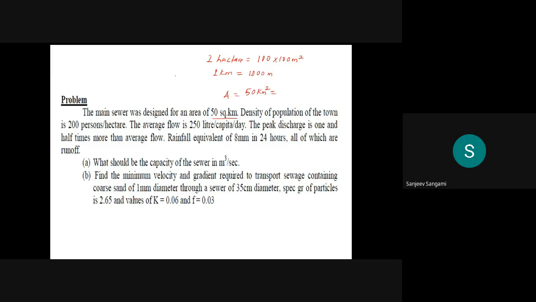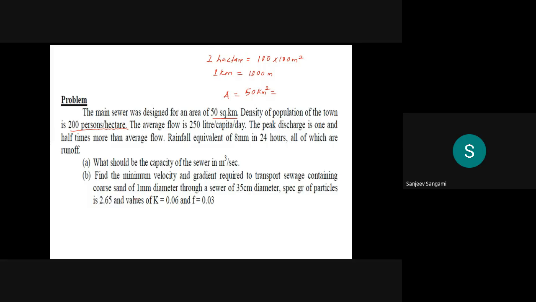So now total main sewer has to be designed for this 50 square kilometers. Then he has given the density of the population. Here very important, he has given the density of the population, 200 persons per hectare. It is better to convert whatever the area is there into hectares only. Then it is very easy to calculate it.